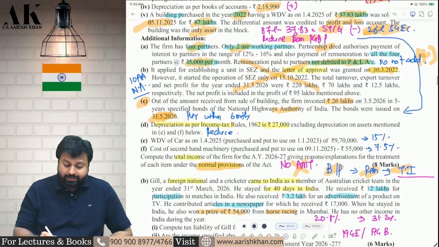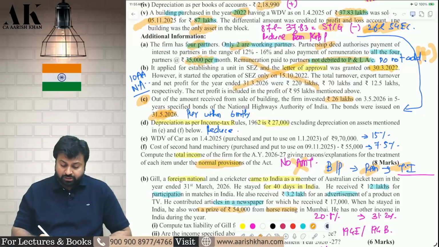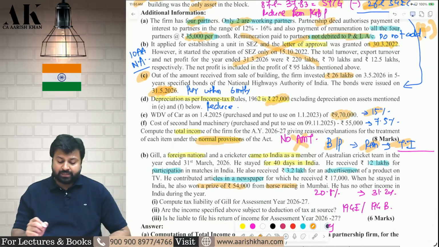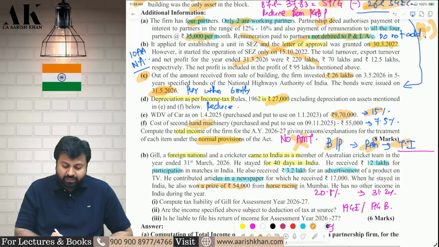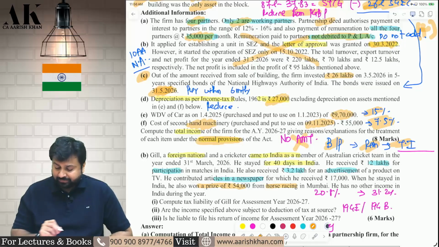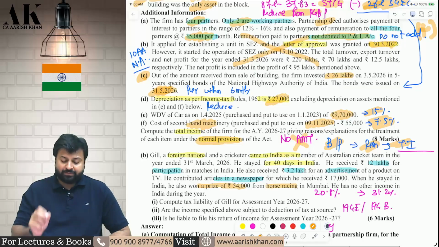Next, already done. 54EC exemption you will claim. After that, depreciation as per income tax law 27,000 you can claim. Then WDV of the car 9,70,000 rupees. On that you can claim 15% depreciation. Then second-hand machinery you are purchasing but put to use in November, therefore put to use for less than 180 days. Therefore you can claim what? 7.5% depreciation. Okay, not full 15%.